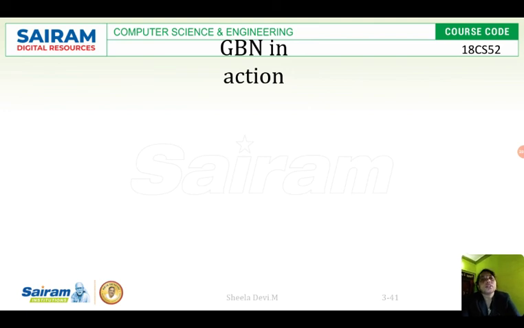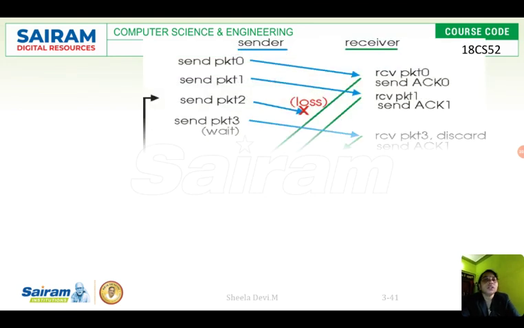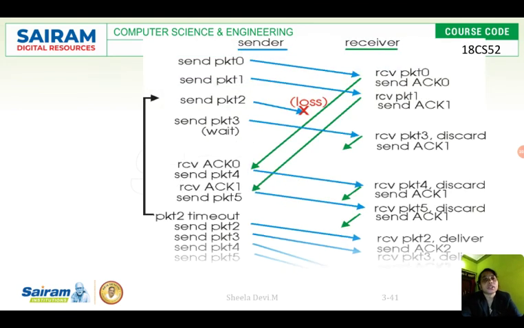Until the receiver gets the expected packet, it will not accept the subsequent packets. And once the timeout happens for the sent packet, the sender will resend all the packets from the last unacknowledged packet to all the remaining packets which have already been sent. This is what happens in Go Back N.